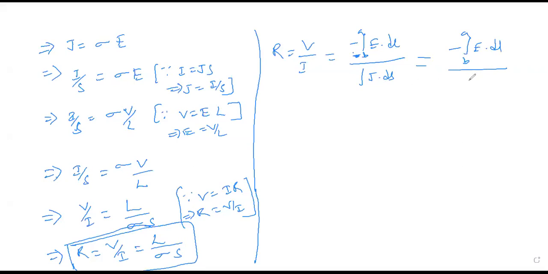And J means current density. Ohm's law, the point form of Ohm's law, will be written as J equals sigma E, right? Again, if you simplify this, you'll get the expression of sigma, correct?